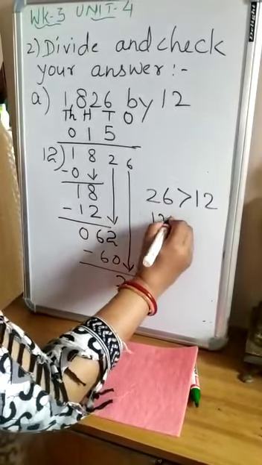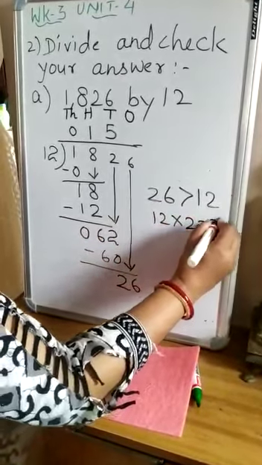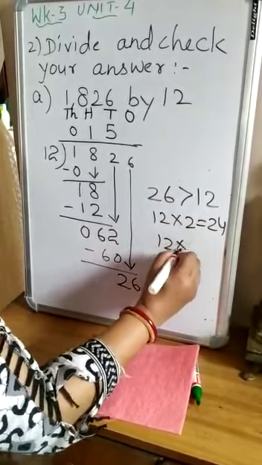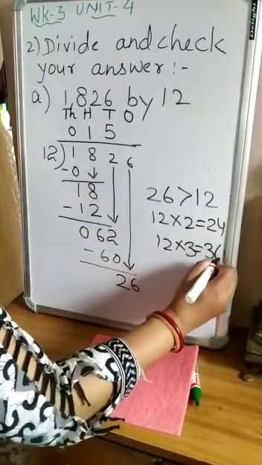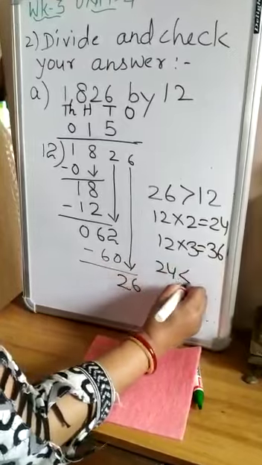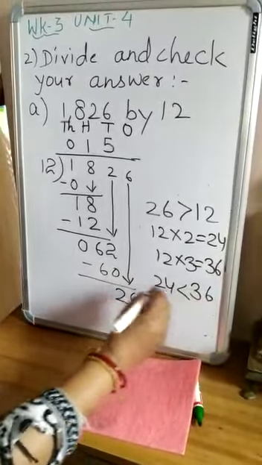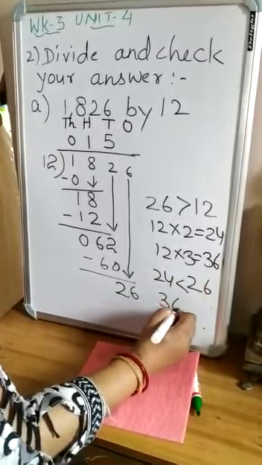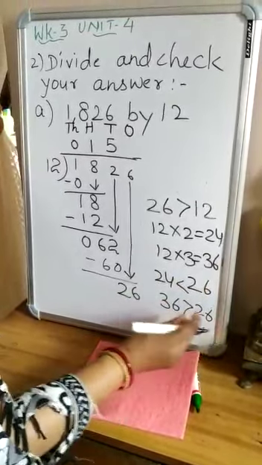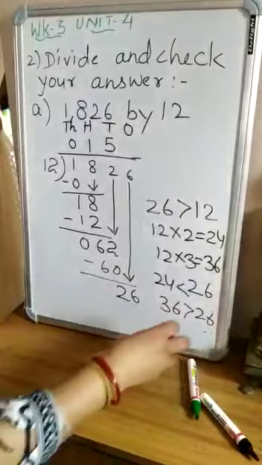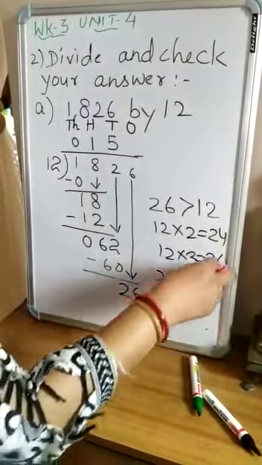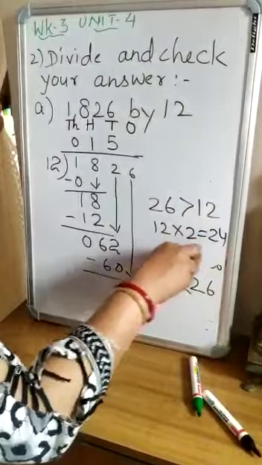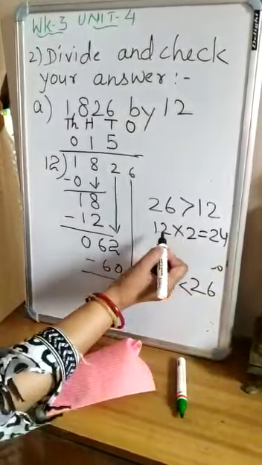12 twos are 24, right, and 12 threes are 36. Here 24 is less than 26, and 36 is more than 26. So this 36 is not possible. So I am erasing it, and 12 times 3 is also not possible. So which one is possible?